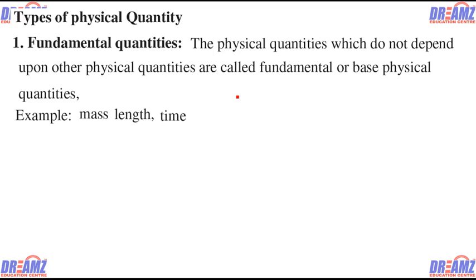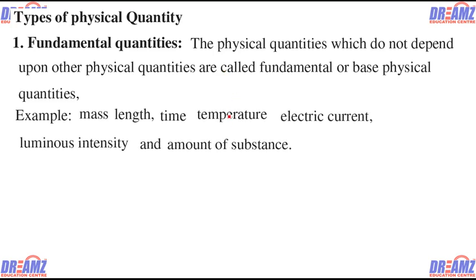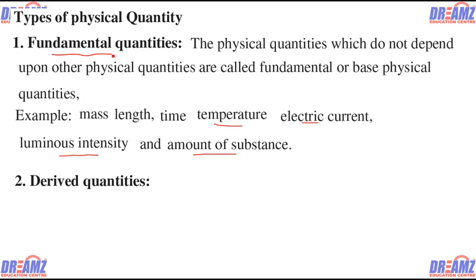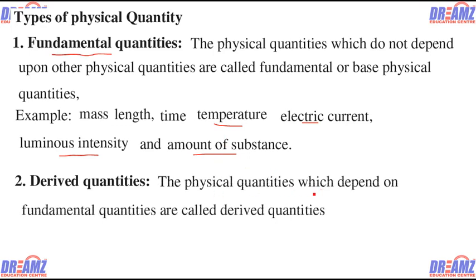Apart from that, there are some more physical quantities, suppose temperature, electric current, luminous intensity and amount of substance. Now if someone asks what a derived quantity is, the quantities that can be derived from fundamental quantities we can call derived quantities. So the physical quantity which depends upon the fundamental quantities is called derived. Suppose velocity. You all know the unit of velocity, meter per second. Meter is the unit of what? Meter is the unit of length, which is a fundamental unit.